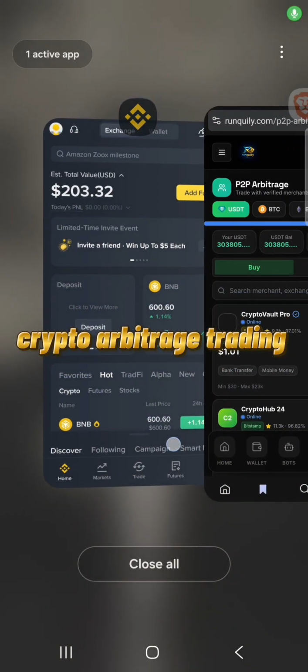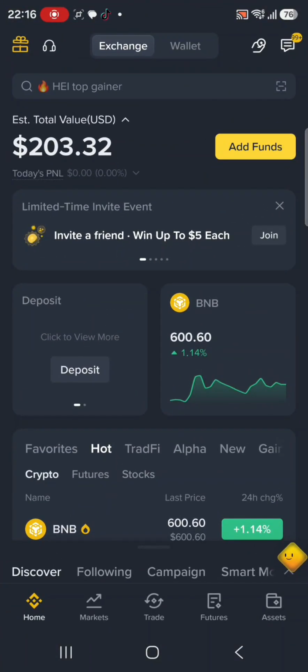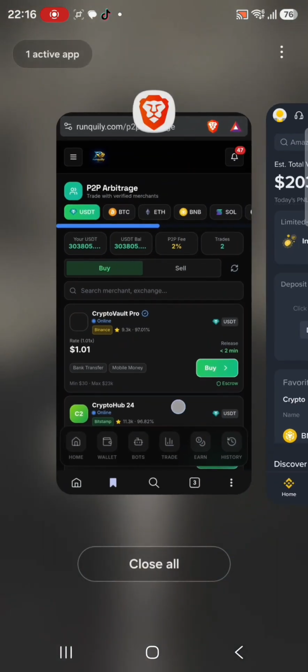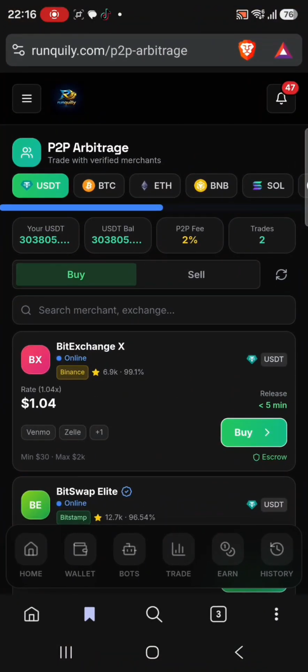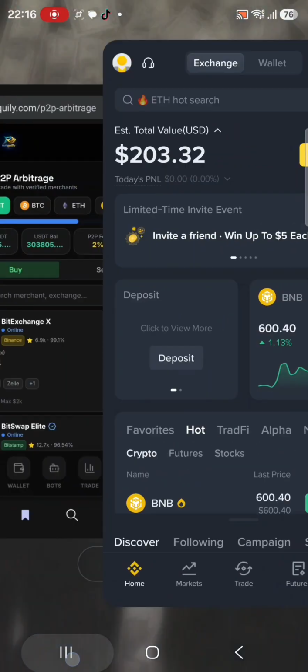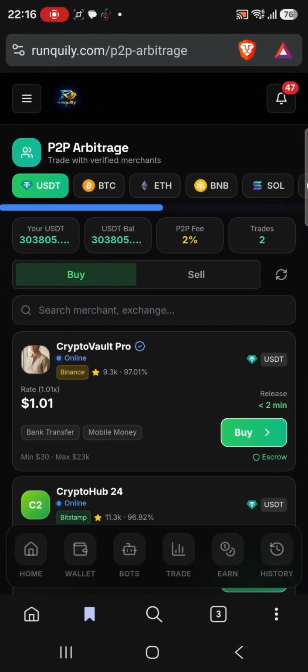Arbitrage trading part 2. We made part 1 where we were doing crypto arbitrage trading with trading bots, and in this one we are buying low on a centralized platform, which is Binance, and we sell high on a decentralized platform, which is Ranquilly, but we will be receiving in our internal wallet, that is Ranquilly.